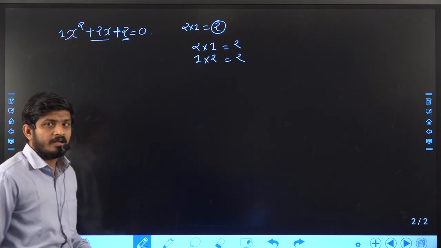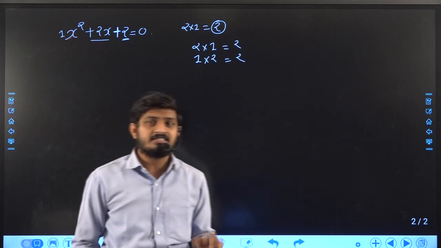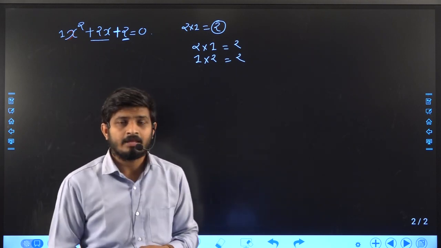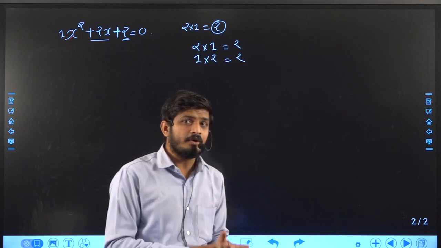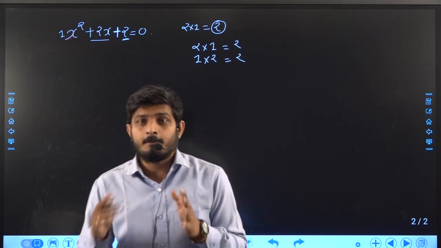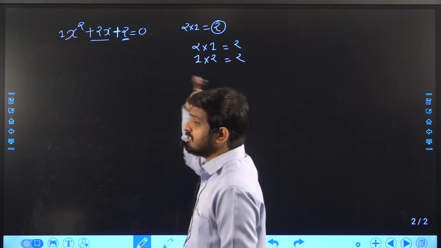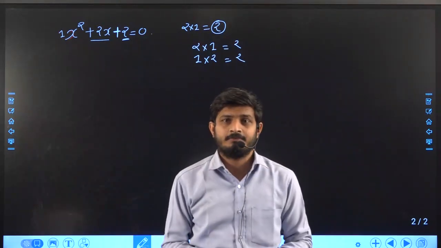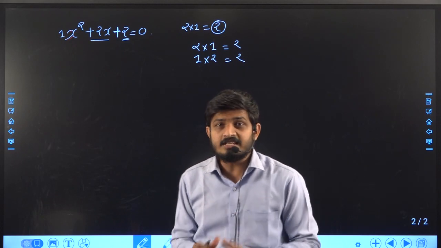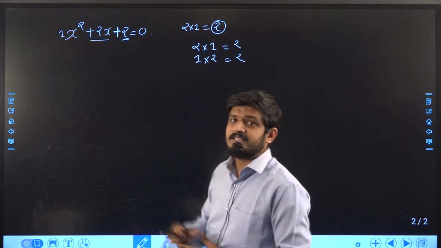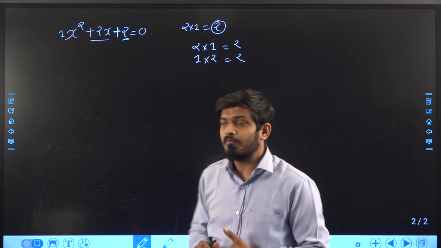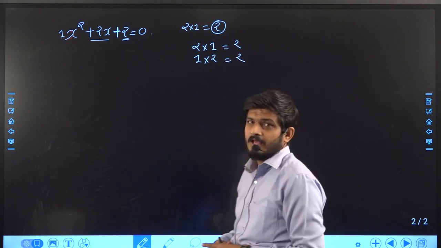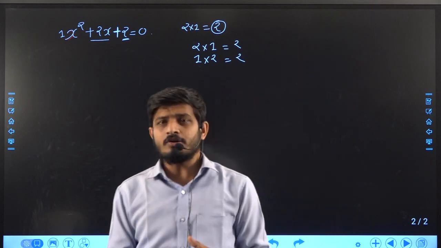So ultimately you cannot find such factors so that you can get your middle term. And if you are not able to find your middle term, it means the factorization method is not valid for finding the solution of this given quadratic equation. This is the limitation of the factorization method. You do not have such factors. So what is the conclusion?